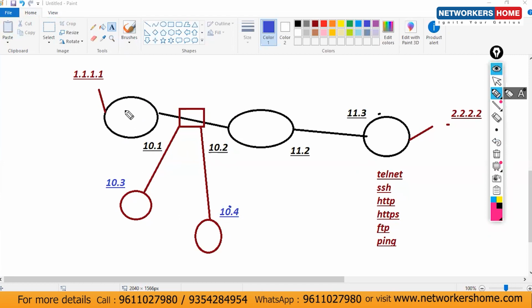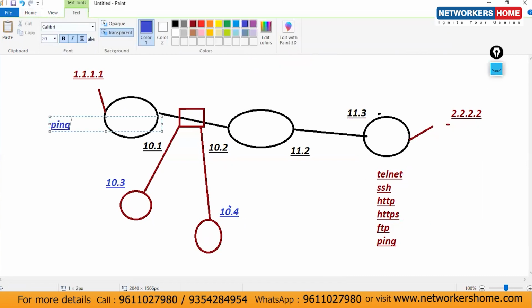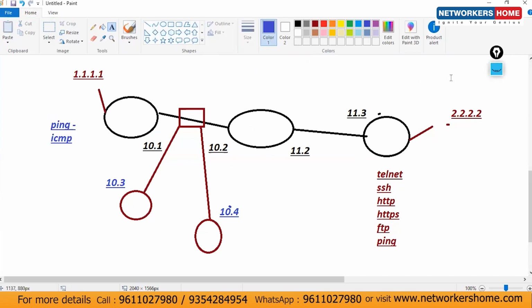My requirement is, this is our router 1, router 3, router 4 according to the IPs. From router 1 to router 3, I have to allow only ping traffic. Which traffic? Ping. After that, I have to block all the other traffic: telnet, SSH, HTTP, HTTPS, FTP. So only which access? Only ping access. And for ping, which protocol do we use? ICMP.